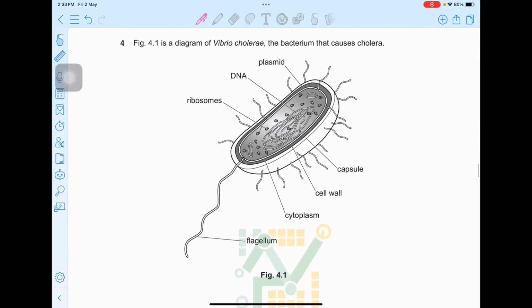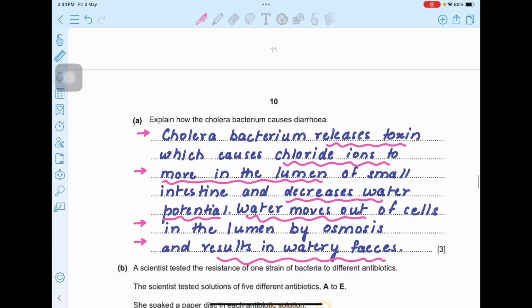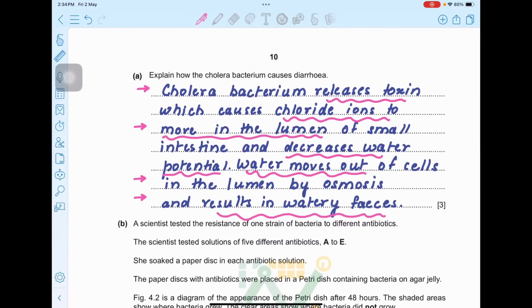Question number 4. Figure 4.1 is a diagram of Vibrio cholerae, the bacterium that causes cholera. Okay. Explain how the cholera bacterium causes diarrhea. So just let me brief you the process. Cholera bacterium releases toxin which causes chloride ions to move into the lumen of the small intestine.